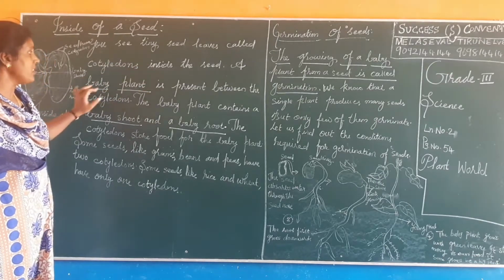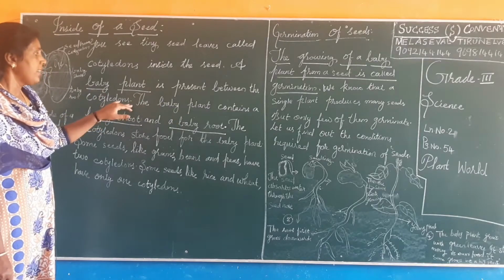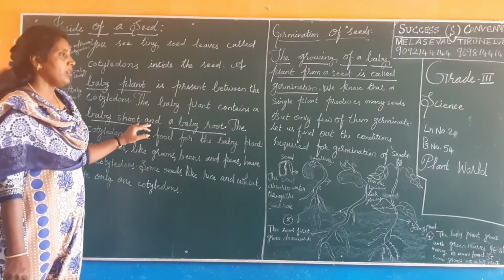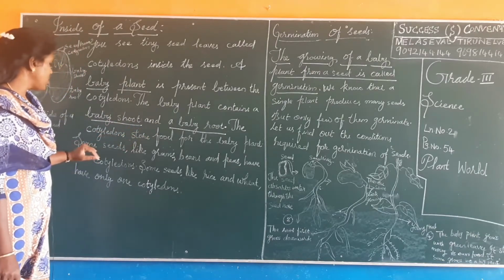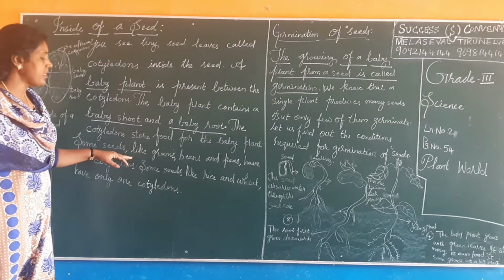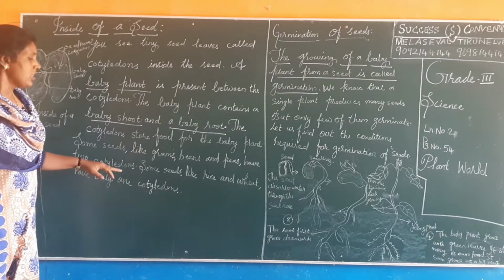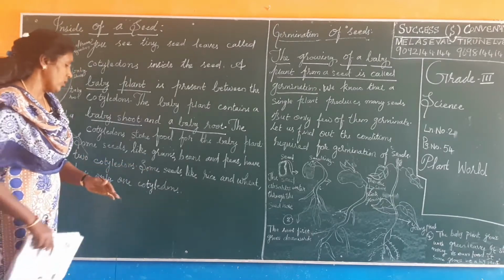You see tiny seed leaves called cotyledons inside the seed. A baby plant is present between the cotyledons. The baby plant contains a baby shoot and a baby root. The cotyledons store food for the baby plant. Some seeds like grams, beans and peas have two cotyledons. Some seeds like rice and wheat have one cotyledon.